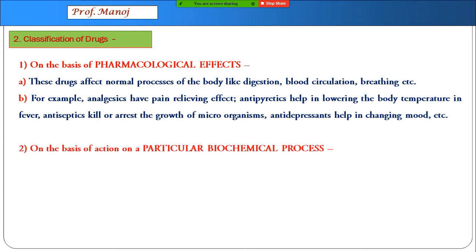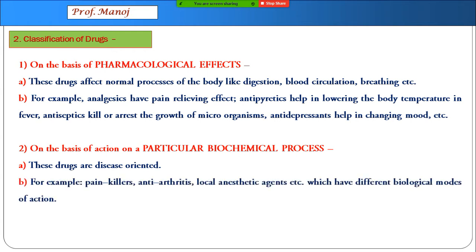Second type is based on a particular biochemical process. These drugs are particularly disease oriented. For example, painkillers, anti arthritis medicine, local anesthetic agents, they have different biological modes of action.